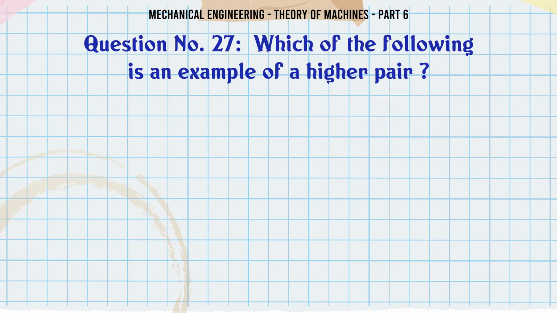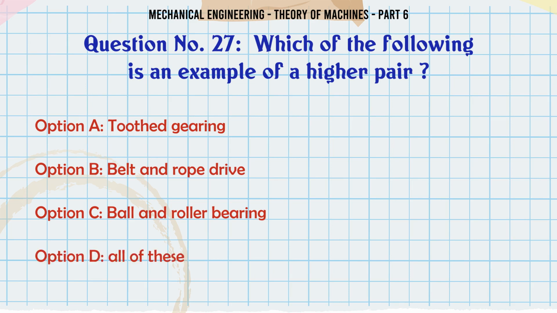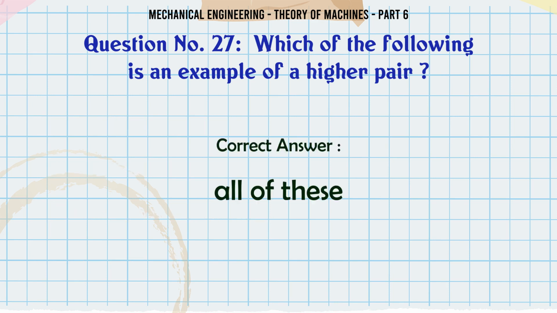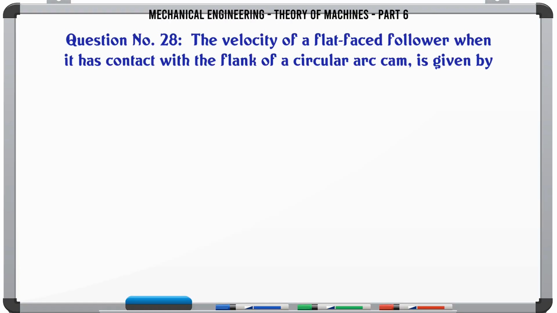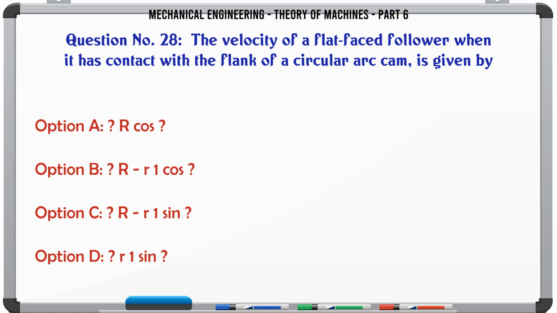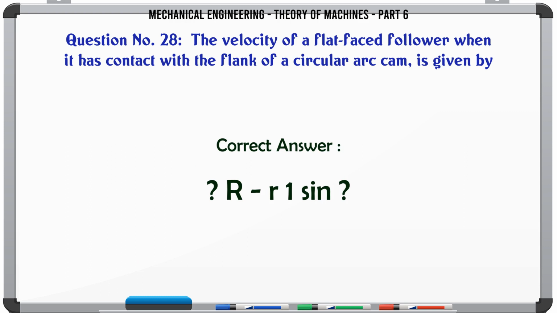Which of the following is an example of a higher pair? A. Toothed gearing, B. Belt and rope drive, C. Ball and roller bearing, D. All of these. The correct answer is all of these. The velocity of a flat-faced follower when it has contact with the flank of a circular arc cam is given by A. r cos, B. r1 cos, C. r1 sin, D. r1 sin. The correct answer is r1 sin.